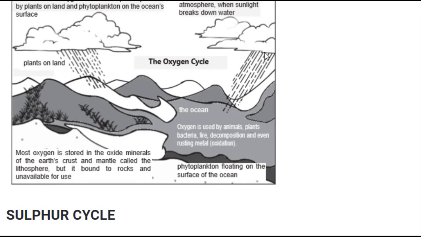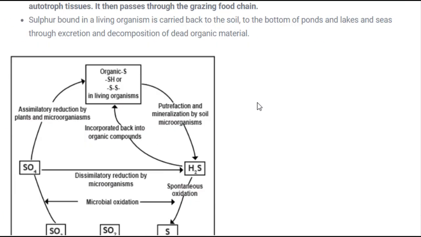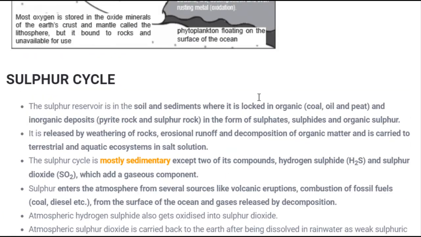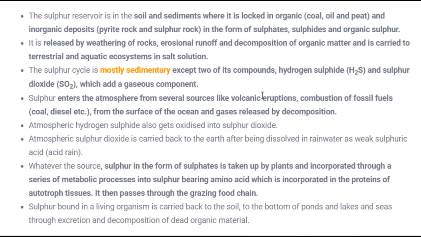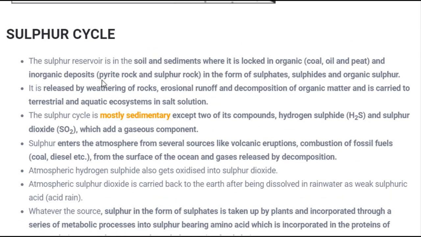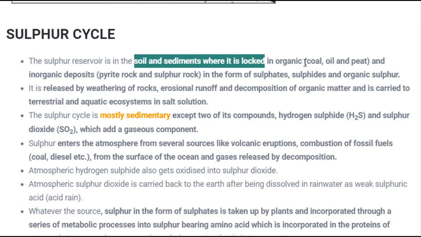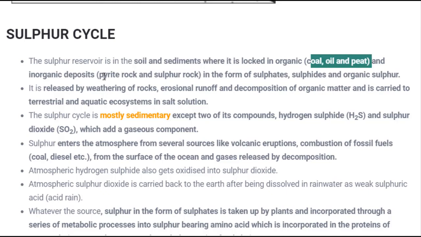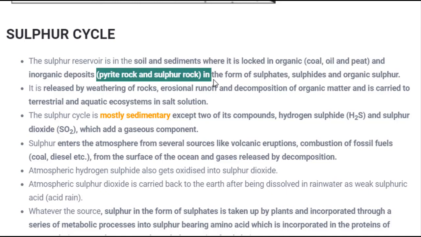So this ends our gaseous nutrient cycles. Next we have the sulfur cycle, and the last one will be the phosphorus cycle. Starting with the sulfur cycle, the important point you need to know about sulfur is that the reservoir of sulfur is soil and sediment. It is locked in organic forms like coal, oil and peat, and in inorganic compounds also, like pyrite rock and sulfur rock. These are present in both organic as well as inorganic compounds.